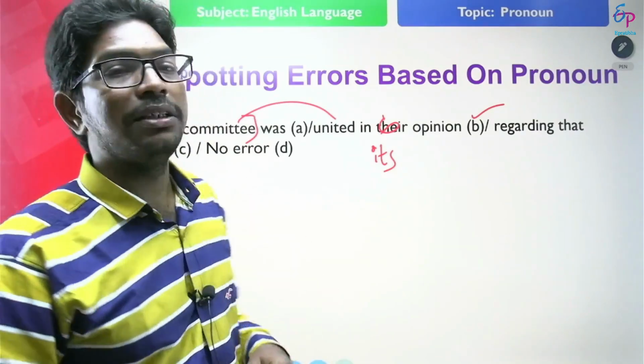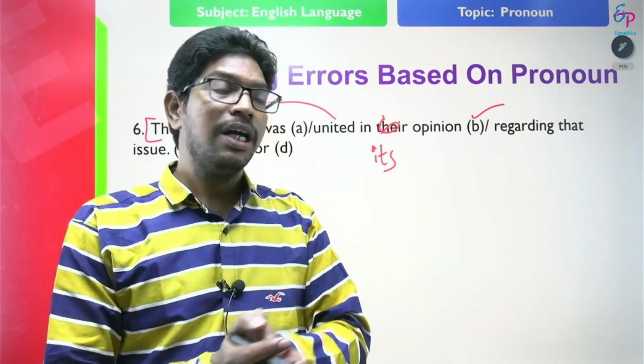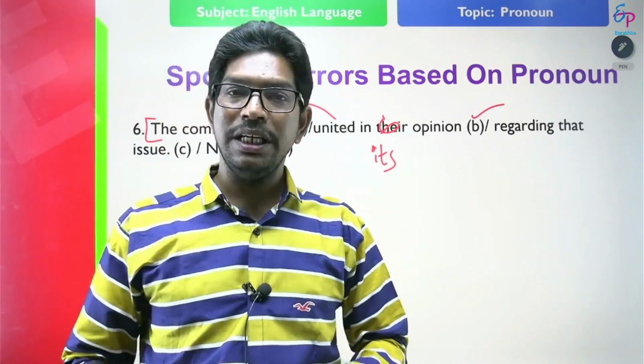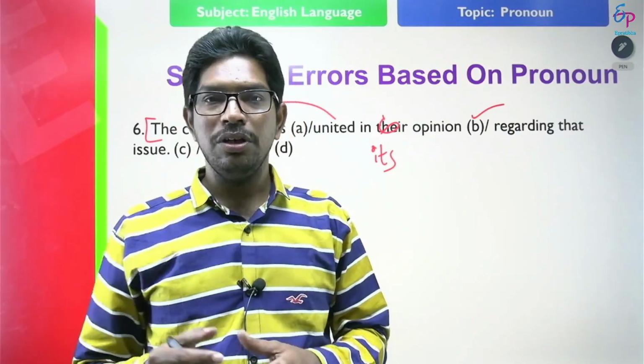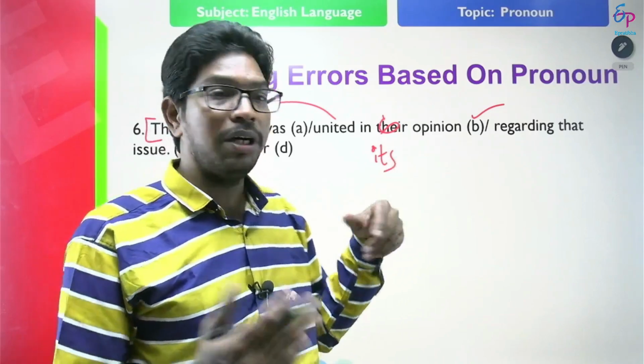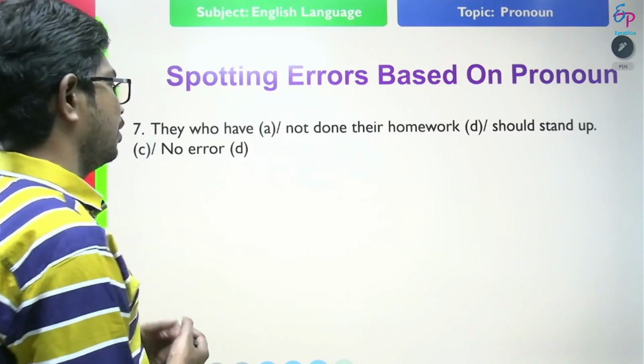When there is a statement like this, the committee were divided in their opinion, it is correct, because here the committee is divided, which means it is acting separately. When the collective noun is acting separately, we use a plural pronoun and a plural verb. Where is the error? Error is at B. Next.